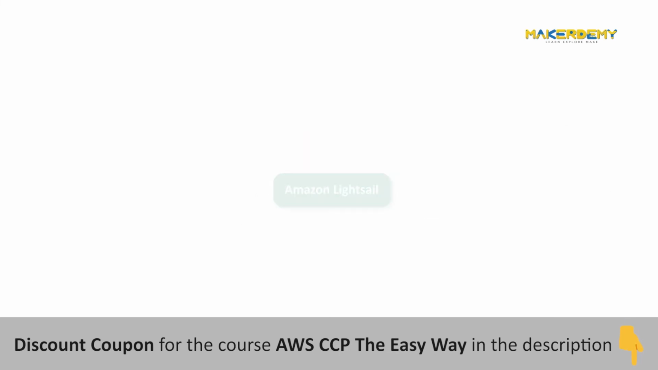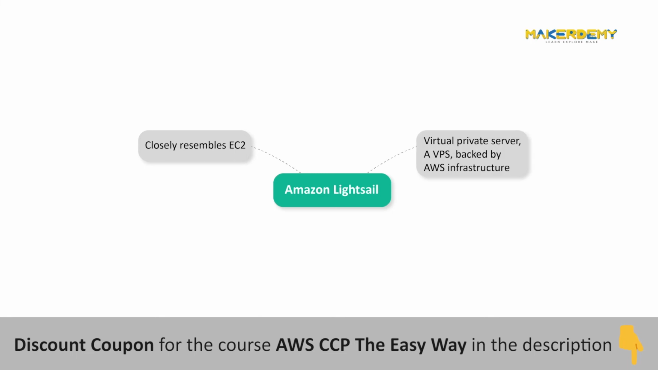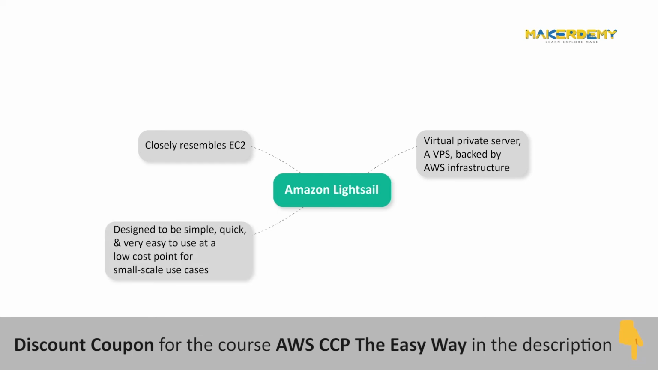Amazon Lightsail. This is another compute service that in some respects closely resembles EC2 out of all the other compute resources. Amazon Lightsail is essentially a virtual private server, a VPS, backed by AWS infrastructure, much like an EC2 instance, but without as many configurable steps throughout its creation. It has been designed to be simple, quick, and very easy to use at a low cost point for small-scale use cases. It is commonly used to host simple websites, small applications, and blogs.